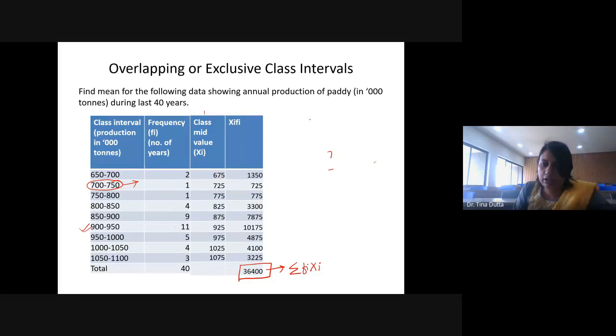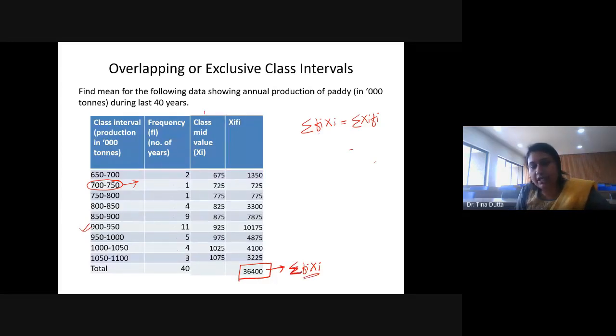Now, it can be written in both ways. You can write Fi into Xi or you can write Xi into Fi. It is same. Because multiplication, suppose if you write 3 into 4 and 4 into 3, both are same, right? Both are 12. So it doesn't matter whether you keep Fi in the first position or Xi in the first position. So this is summation of Fi into Xi.